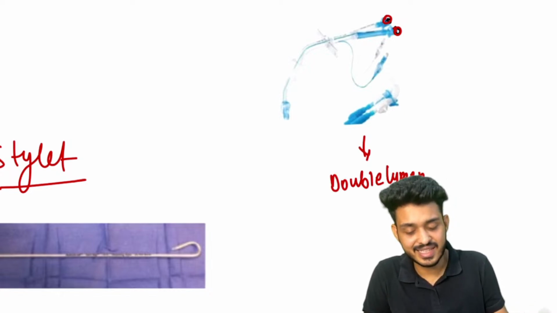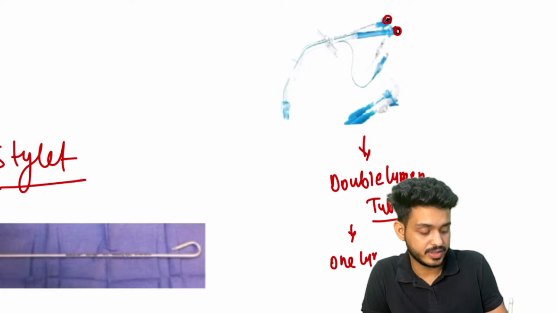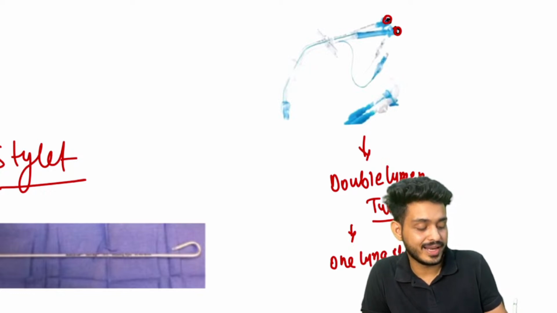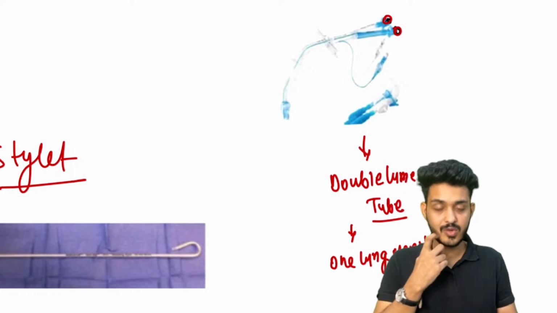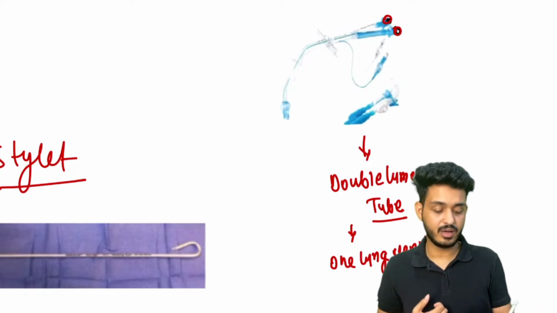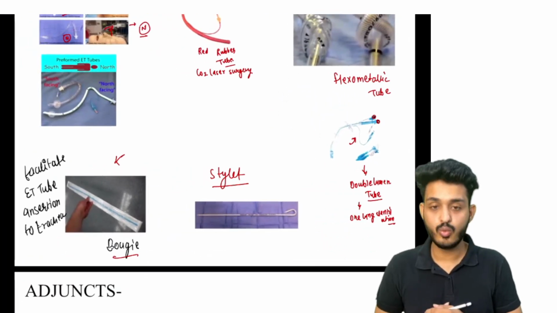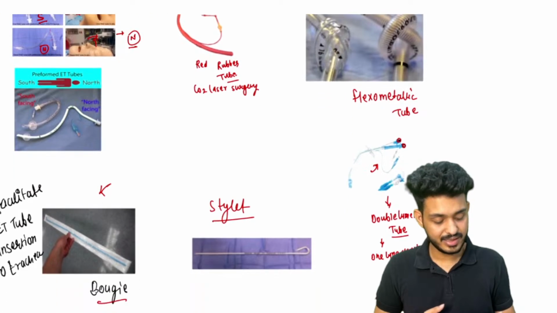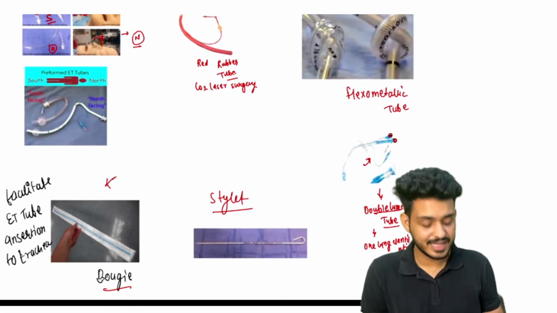We will be summarizing everything. This is your double lumen tube, which we utilize for one lung ventilation. For example, if one lung of the patient needs to have some surgery, we put the tube in the one lung. We will be inflating the one lung only, and the other lumen will be going into the other lung. So that is the one lung ventilation tube, the double lumen tube, and we can utilize it for single lung ventilation.